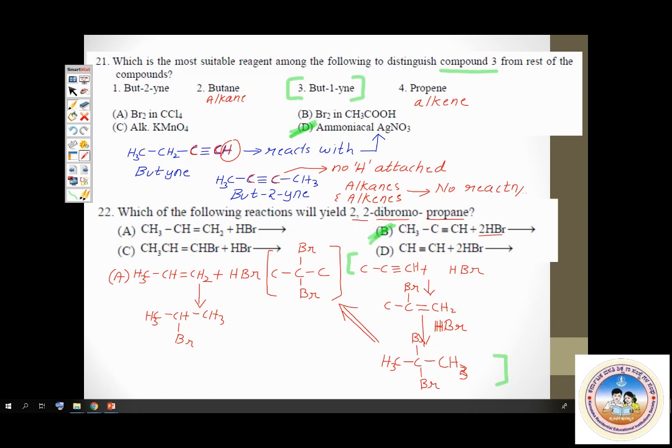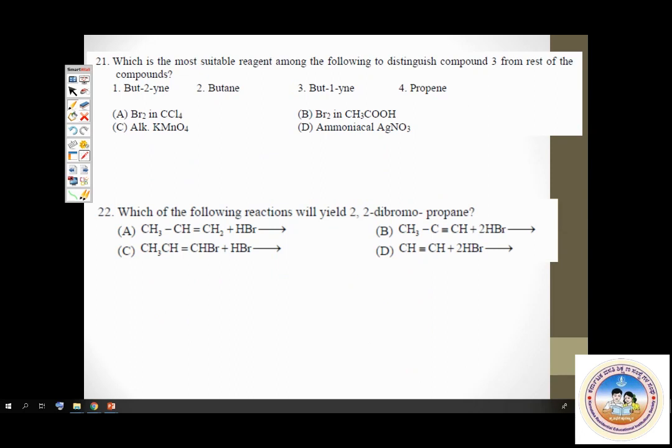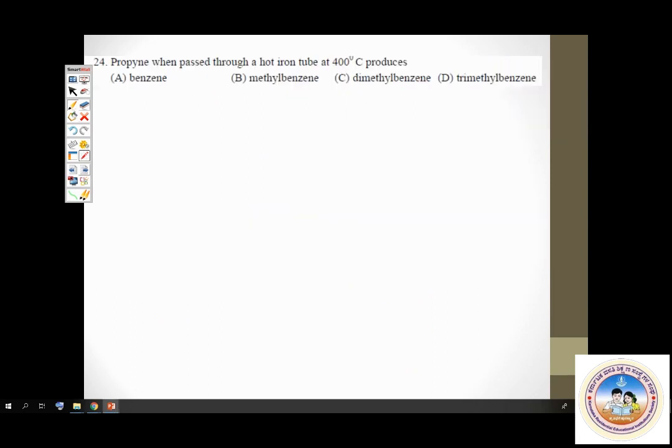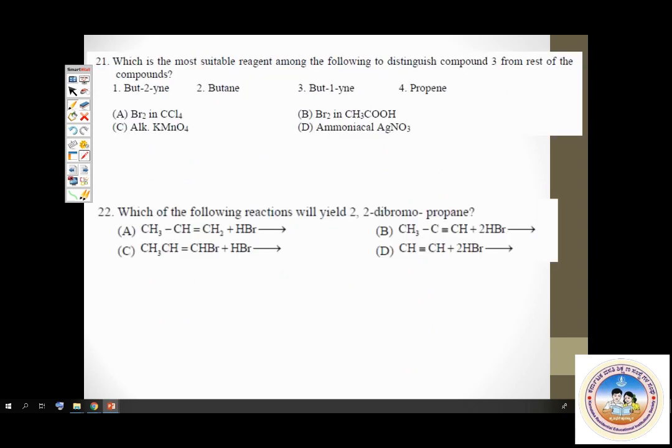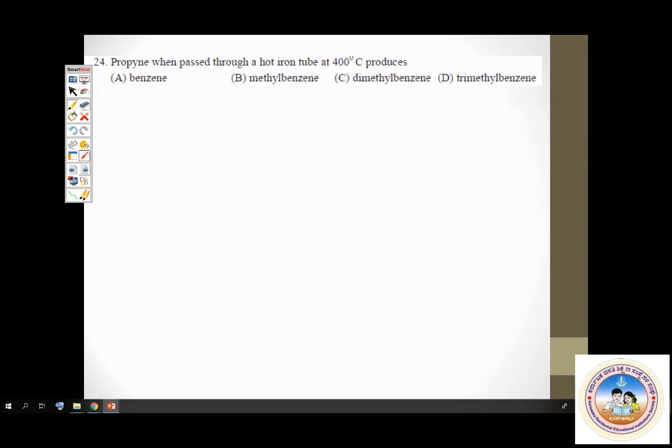Now let me go to the next one. Question number 24. Let me see if there is a question missing. No, I think this is a mistake in numbering. Anyway, question number 24: propyne, when passed through a hot iron tube at 400 degrees Celsius, produces which of these? This is a slightly difficult question, but let me tell you the background for it.